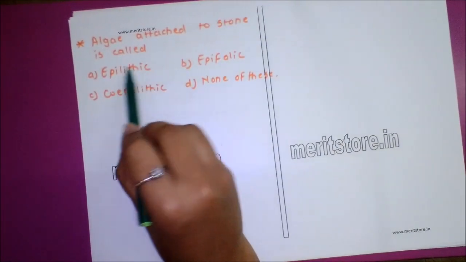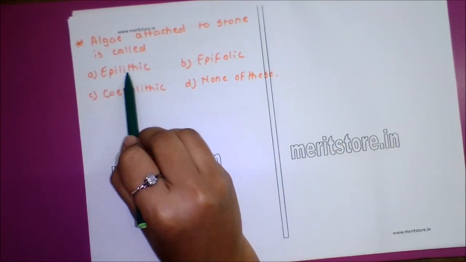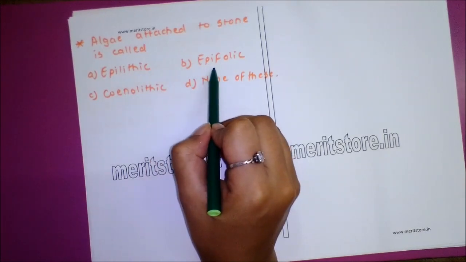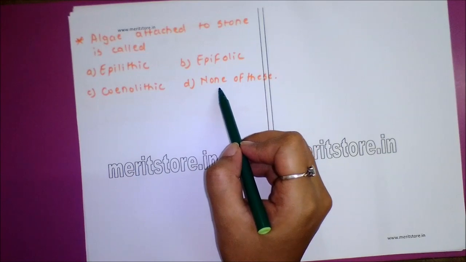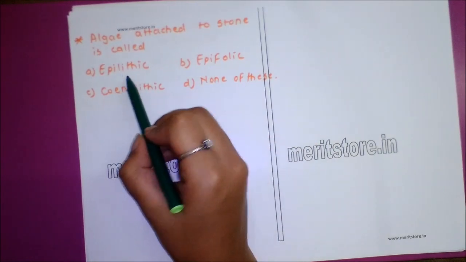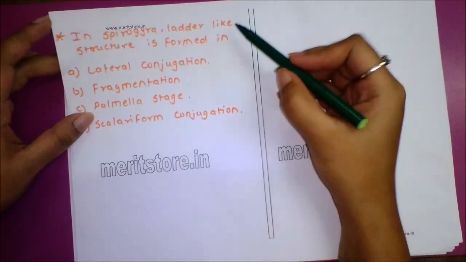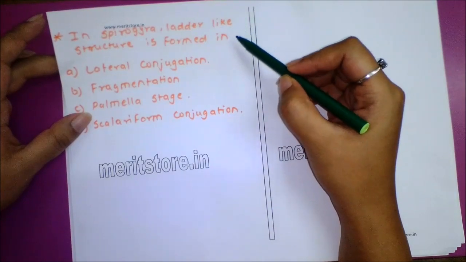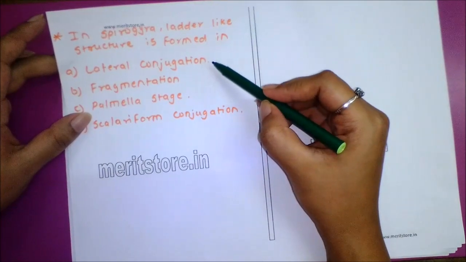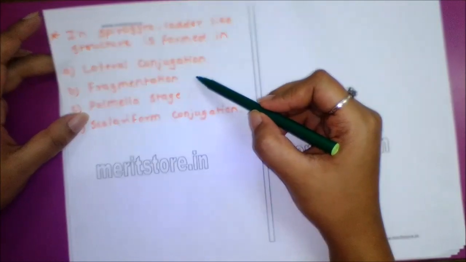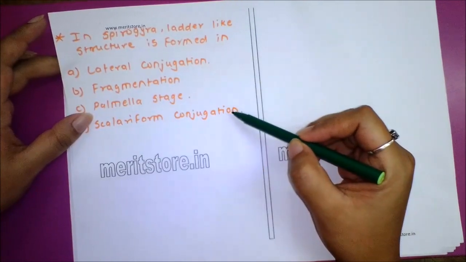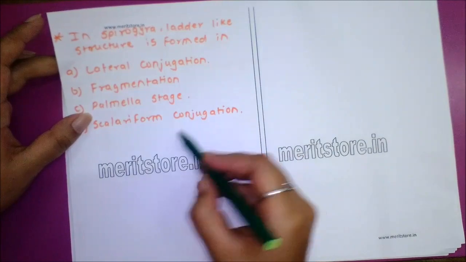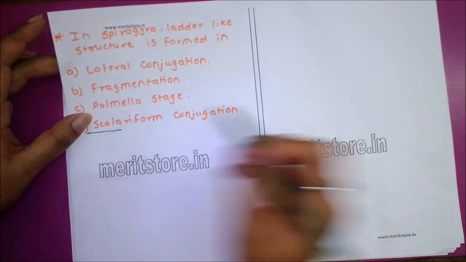Question. Algae attached to stone is called as option A epilithic, option B epiphytic, option C conolithic, option D none of these. Answer is epilithic. Question. In Spirogyra, ladder-like structures are formed in option A lateral conjugation, option B fragmentation, option C palmella stage, option D scalariform conjugation. Answer to this question is scalariform conjugation.